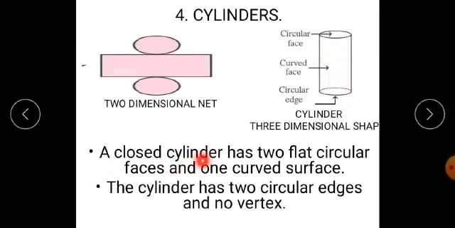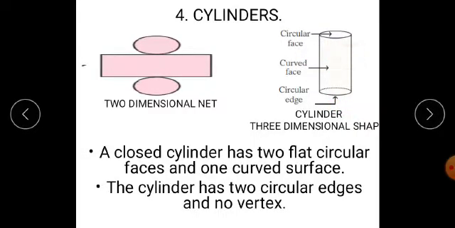Now, a closed cylinder has two flat circular faces which are at the bottom and top of the cylinder and one curved surface. This one curved surface is nothing but a rectangle. Now students, the cylinder has two circular edges. These are circular edges and no vertex. I repeat, a closed cylinder has two flat circular faces. This is the one, this is the second. Again, here also they have shown flat circular faces at the top and the bottom of the cylinder, and this is called the curved surface.